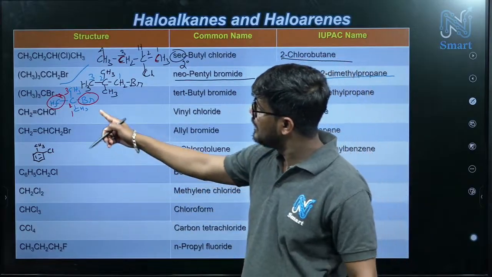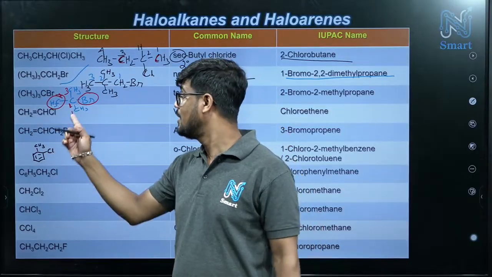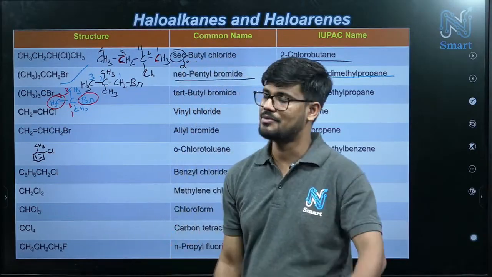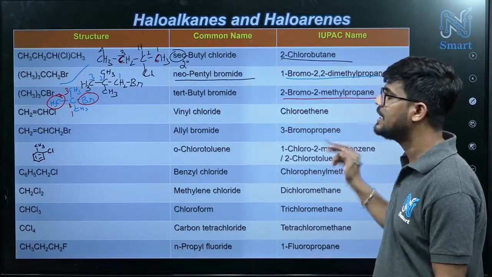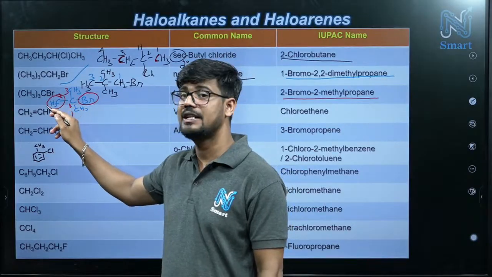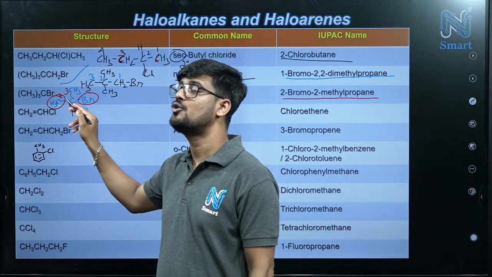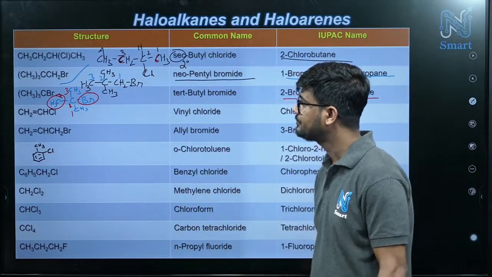So that's why second carbon is having bromine, one substituent, and methyl, second substituent. So that's why what will be its name? 2-bromo 2-methyl propane, because second carbon is containing bromo, second carbon is containing methyl. So 2-bromo 2-methyl propane, because 3 carbons we have in the parent chain.